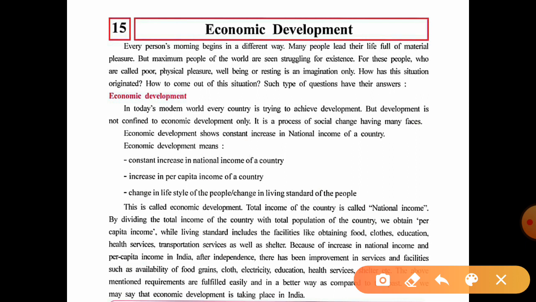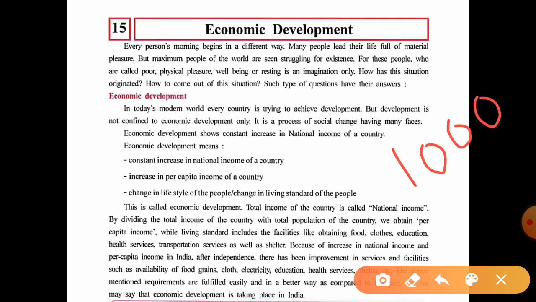So as I told here, per capita income, which means what? The total national income. For example, I am giving an example to understand nicely. The total population of a country is 10 people, and the total income of the country is 1000 rupees.